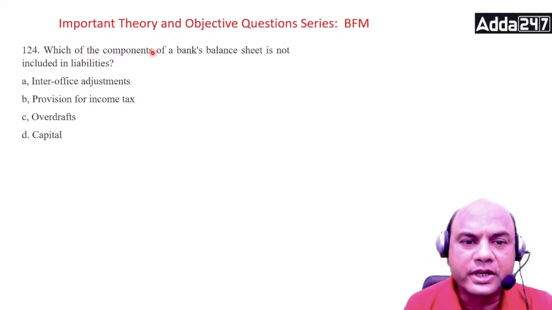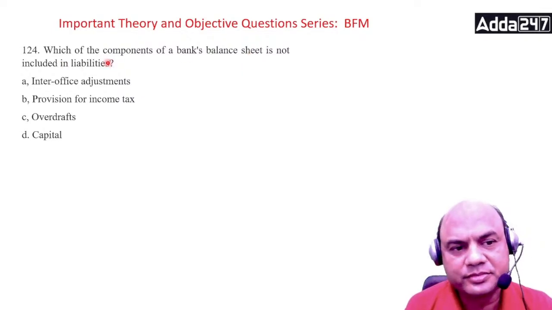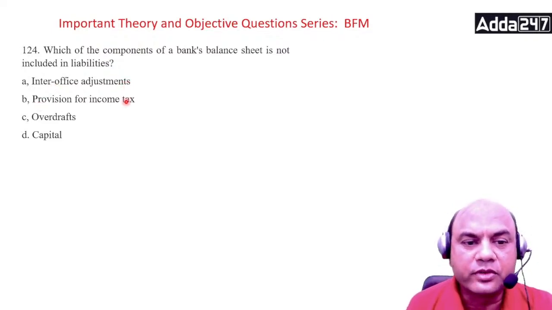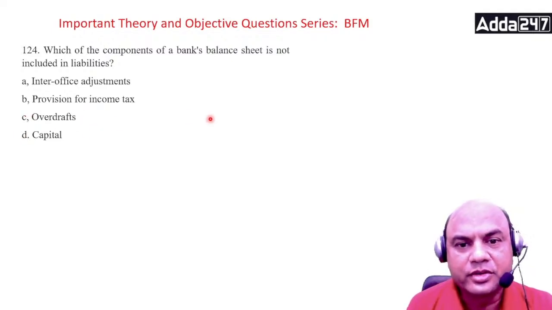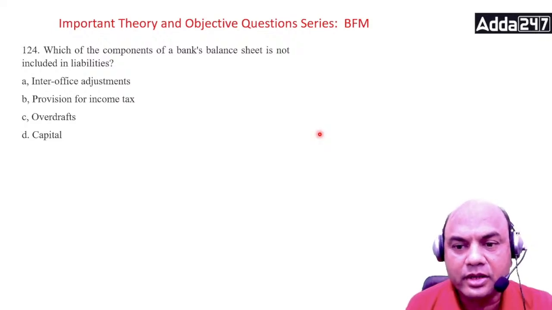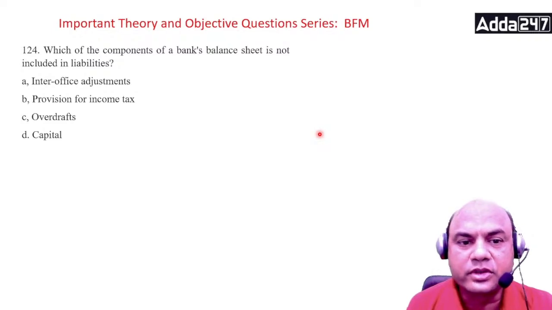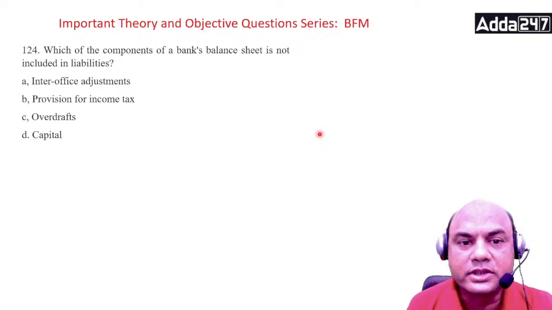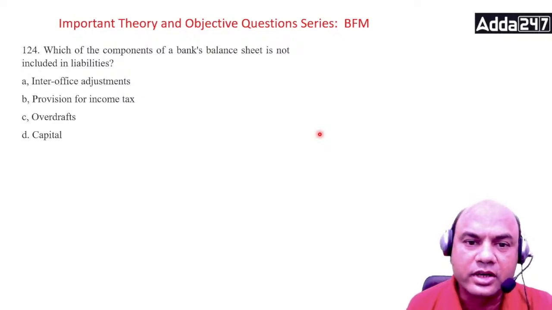Which of the components of the bank's balance sheet is not included in the liabilities? Inter-office arrangements, adjustments, provision of income tax, overdrafts, and capital. So which of them is not included in the liability? Remember this question: not. You have to always focus on what is and what is not, whether you want a true answer or whether you want the wrong answer.